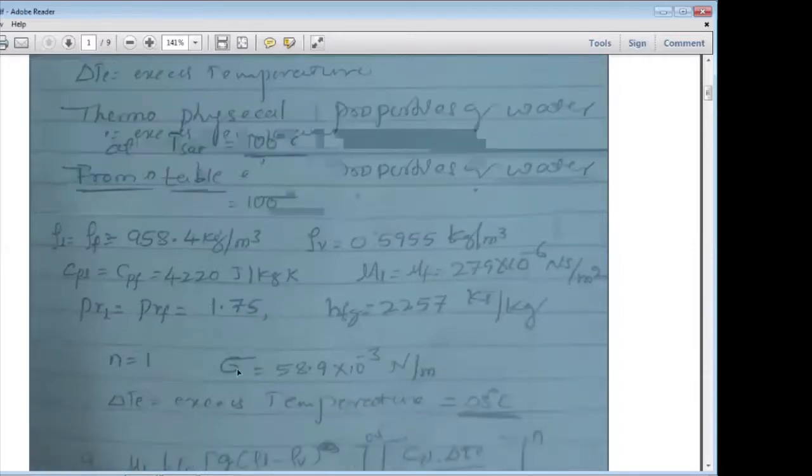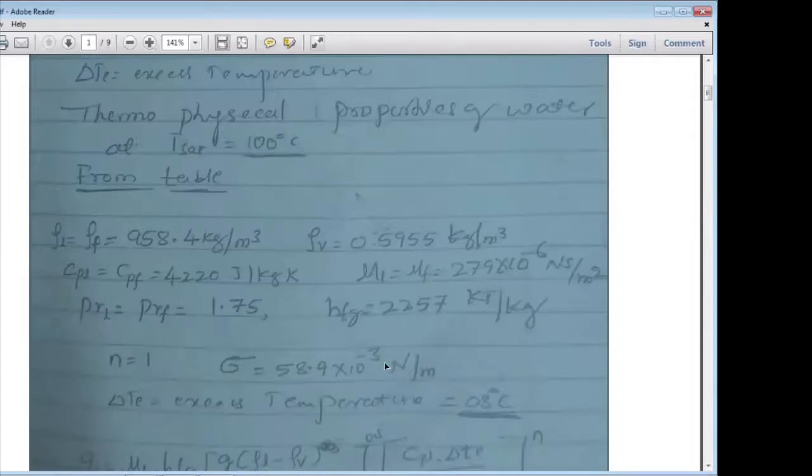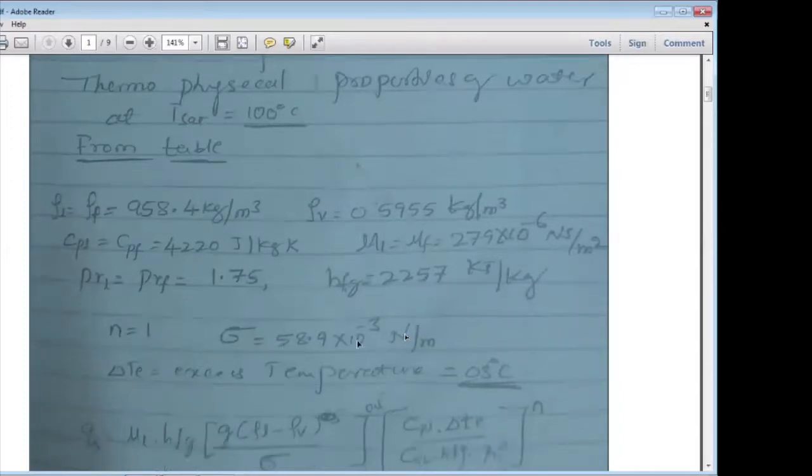Then sigma, that is the surface tension of the water, 58.9 into 10 raised to minus 3 Newton per meter. This is the SI unit of the surface tension of water, Newton per meter. It is also available in the data handbook, at 100 degrees Celsius. The surface tension of the water is already given in the data handbook.